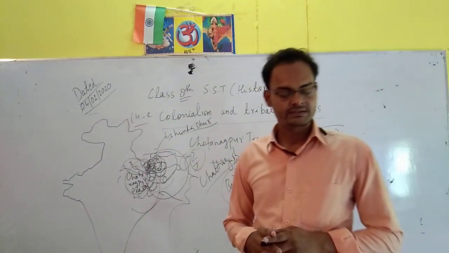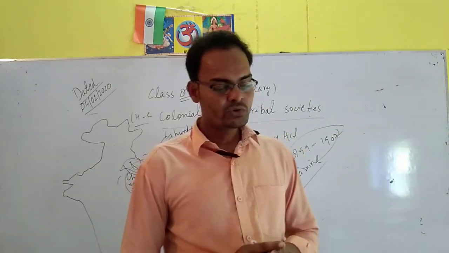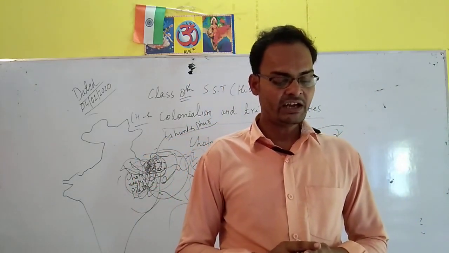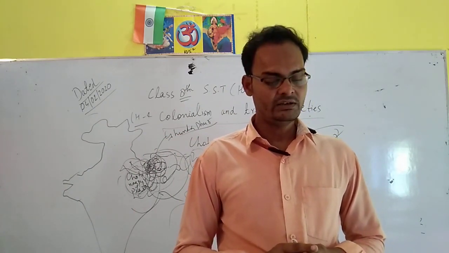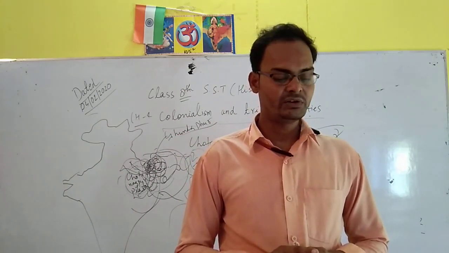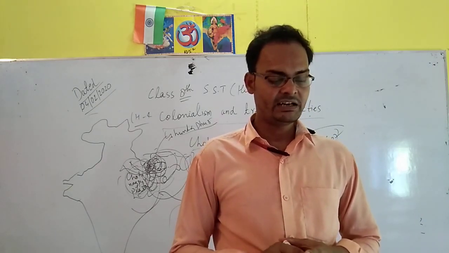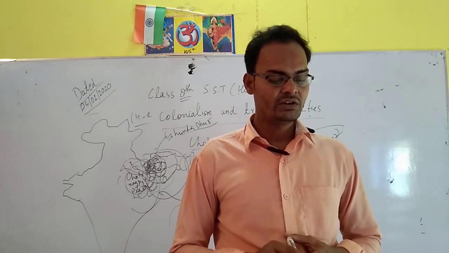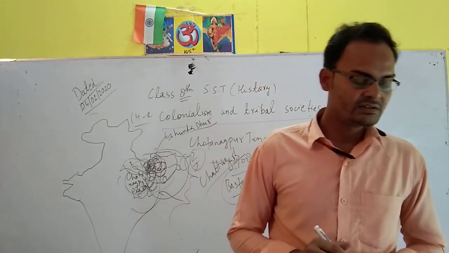After that, students, here we see the Kukis. The Kuki tribe lived in the Lusai hill ranges of Manipur and Tripura. In the Lusai hill ranges of Manipur and Tripura, this Kuki tribe lived, and they developed an anti-British outlook because of the unjust agricultural and cheap labor policies of the British.